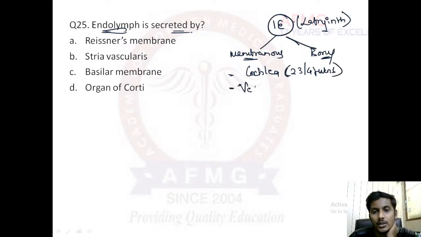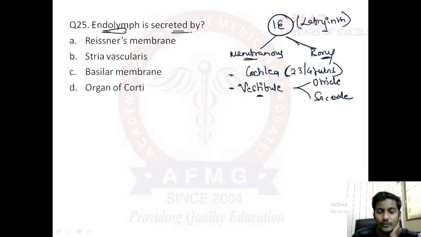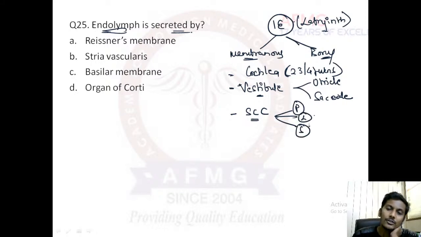Then there is the vestibule, which is made up of two important structures, the utricle and the saccule. The vestibule is made up of utricle and saccule, and lastly there are the semicircular canals. These are three in number: the posterior, the lateral, and the superior semicircular canal. In the vestibule, we saw there were otoconia or otoliths. If they get displaced from their place, they will lead to BPPV. Semicircular canals we'll discuss further. The cochlea is responsible for hearing.